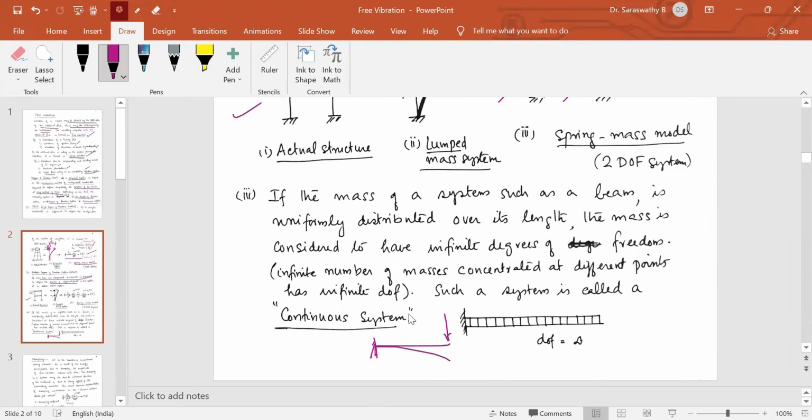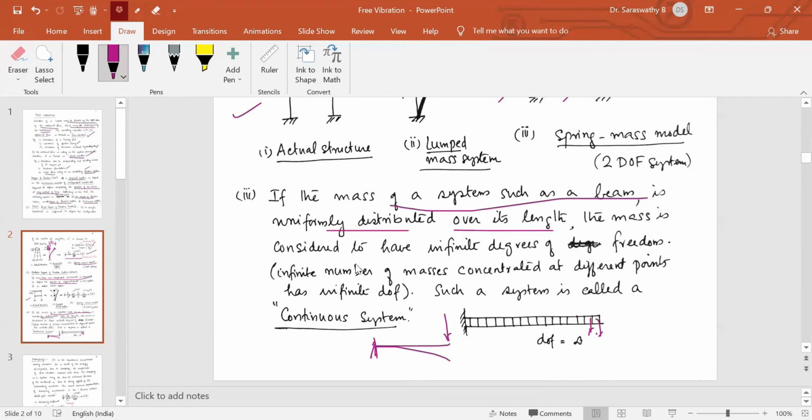If you want to do the analysis of this, we can assume that the mass can be split up into small intervals, and the mass is concentrated at the center of each of these strips. Or it is assumed to be distributed over the entire length of this beam. So the mass of a system such as a beam is uniformly distributed over its length.